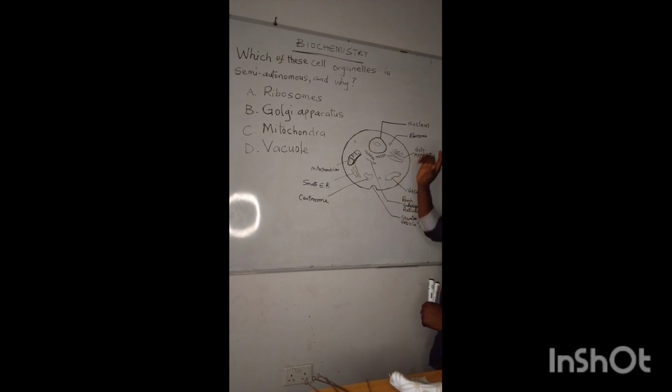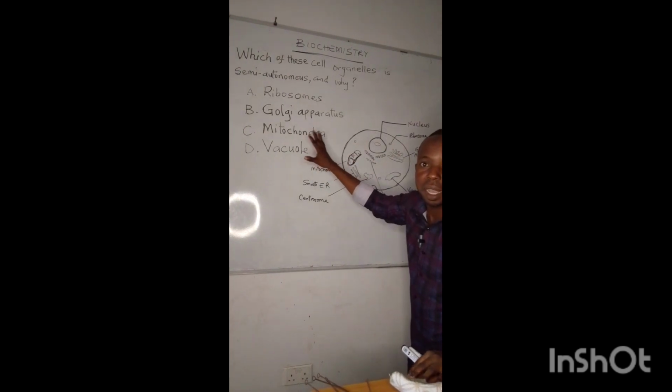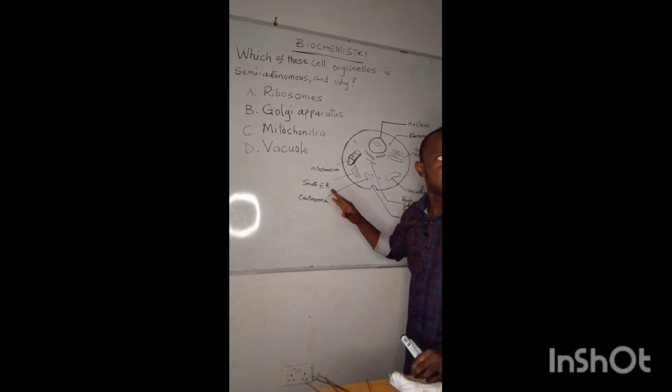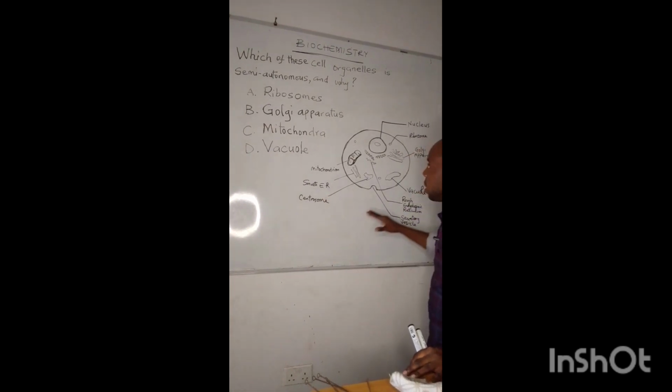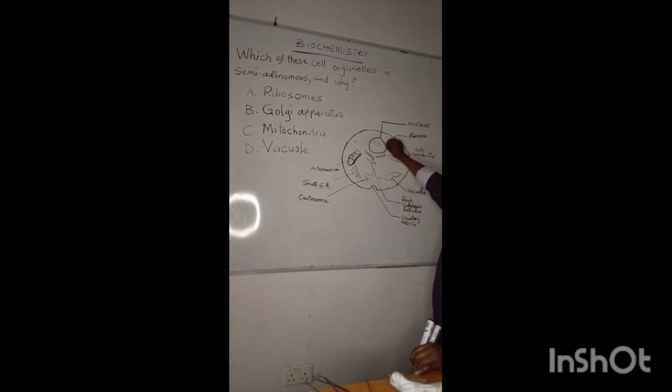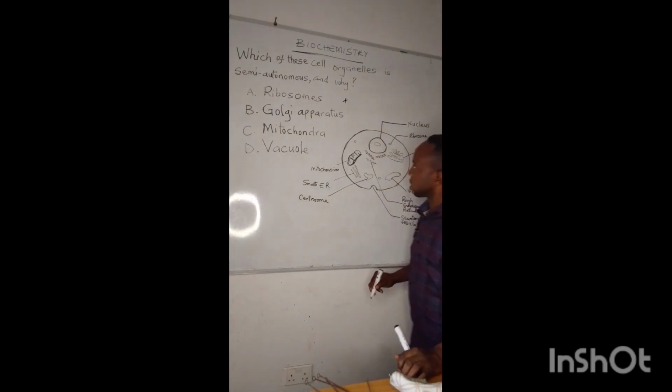So let's look at the options. Ribosome. Ribosome contains RNA and ribosomal proteins. So it is dependent completely on the nucleus, because the nucleus has to initiate the production of protein. So ribosome is not correct.